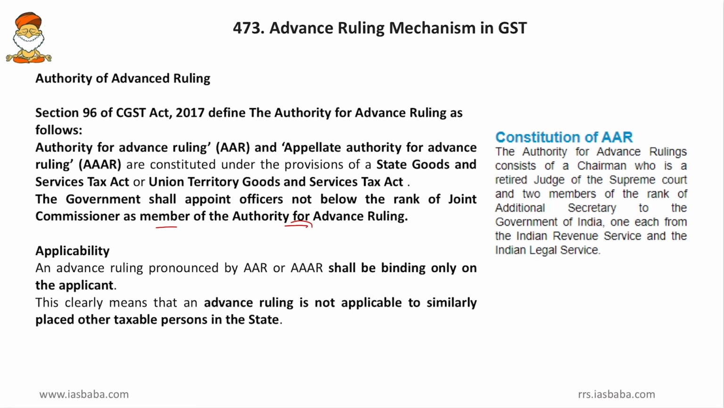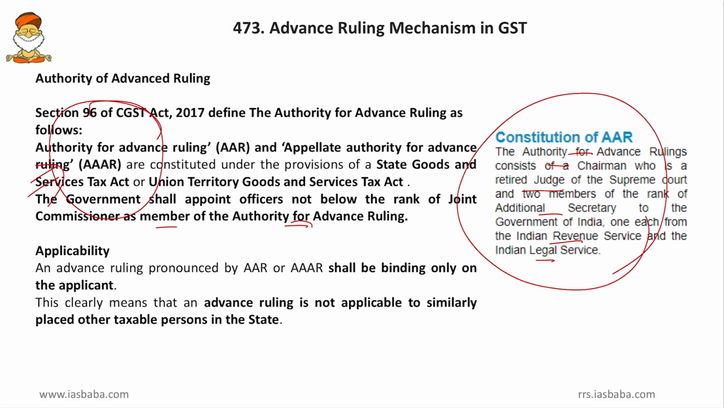Now coming to the center's advance ruling mechanism. The central authority for advance ruling will be constituted by the central government, and it consists of a chairman who is a retired judge of the Supreme Court and two members of the rank of additional secretary to the Government of India, one each from the Indian Revenue Service and the Indian Legal Service. So it consists of three members. One is the retired judge of the Supreme Court, the other is the Indian Revenue Service officer, and the third is the Indian Legal Service officer. So this is the central advance ruling authority, and this is the state advance ruling authority. Here commissioners and above rank will be appointed. Here a Supreme Court judge and an IRS and ILS officer will be appointed. So I hope you have got the difference.